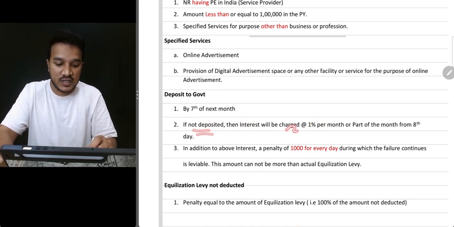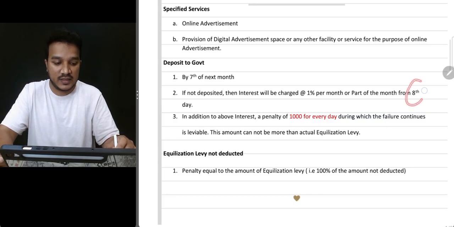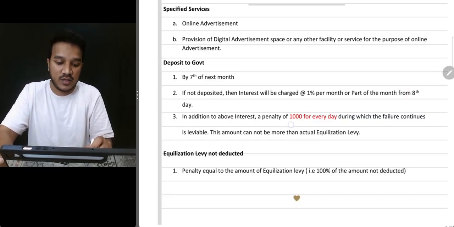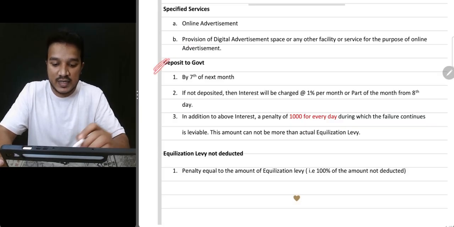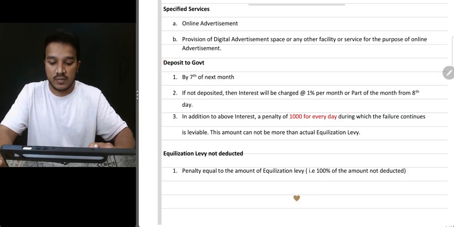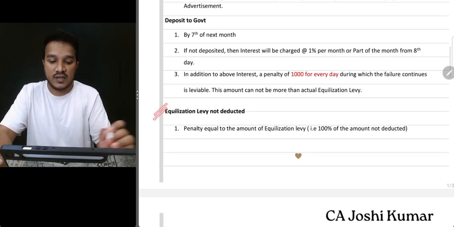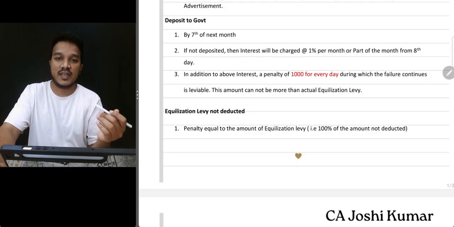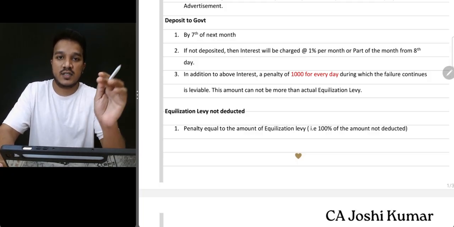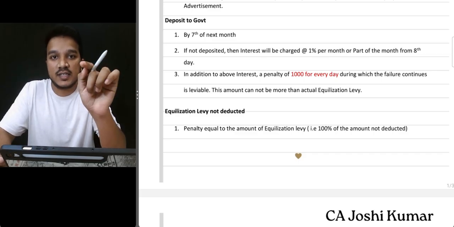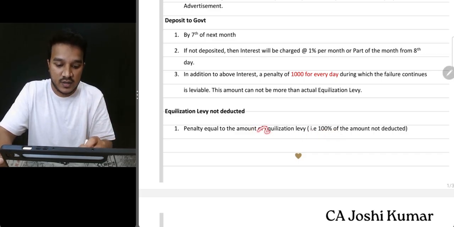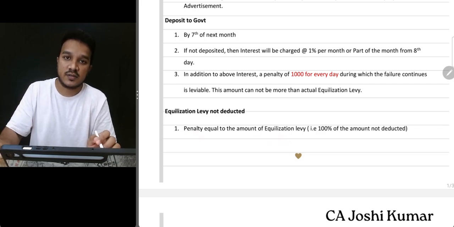If not deposited, then interest will be charged at the rate of 1% per month or part of the month from the 8th day itself, in addition to about 1000 per day for every day during which the failure continues. Till here it is clear? Deposited to the government. Equalization levy not deducted. When equalization levy is not deducted, 100% of the amount not deducted is a penalty. This is another penalty equal to 100% of the equalization levy not deducted.